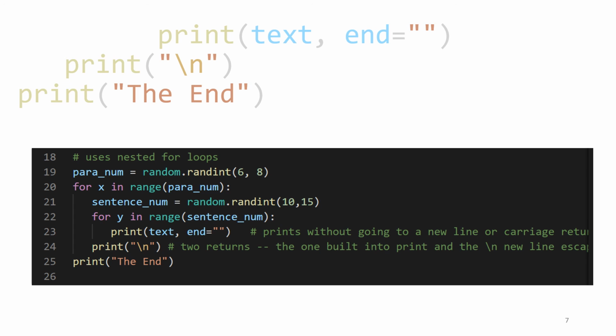And then finally, line 25 is not indented at all. It does not belong to any loop. It is not a repeated thing at all. And it just says print the end. When we're completely done with all of this repeating, the repeating within the repeating, when all the repeating is done, we're just going to print the end.